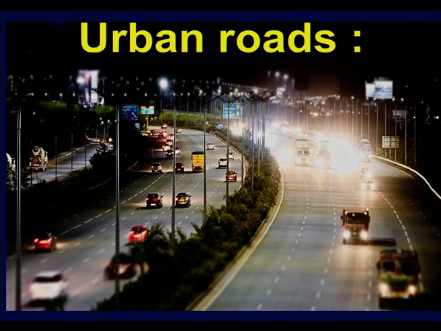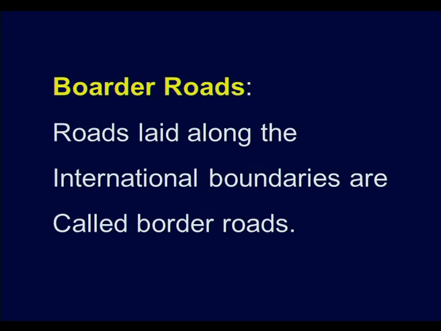Now, another type of road that we can see is the border roads. Here we have a lengthy boundary, towards the west side from Gujarat, Rajasthan, and Jammu Kashmir, Uttarakhand, up to the northeast areas, Arunachal Pradesh. In these areas we have the border roads.